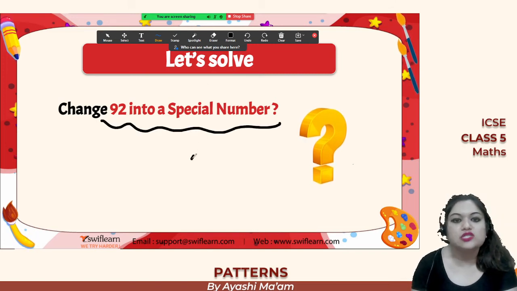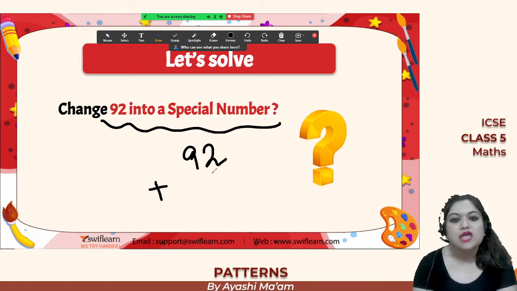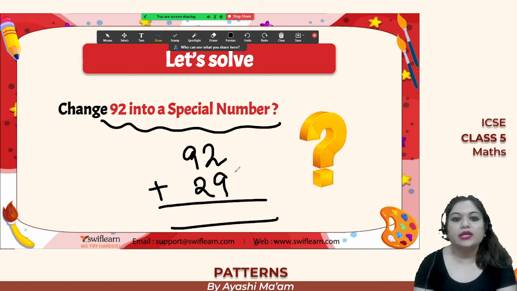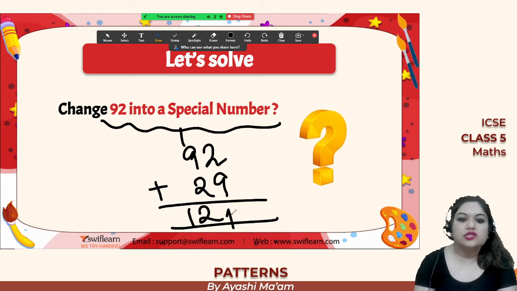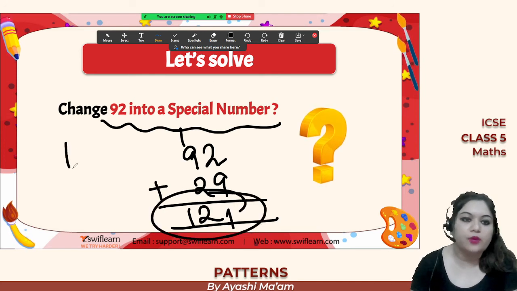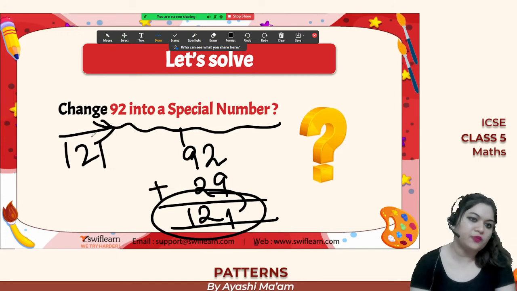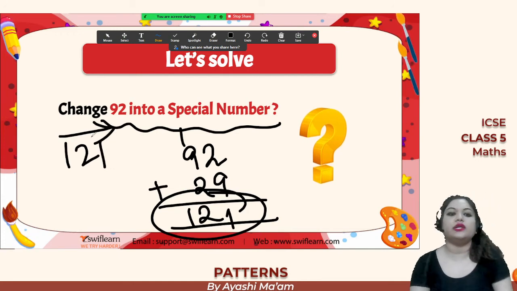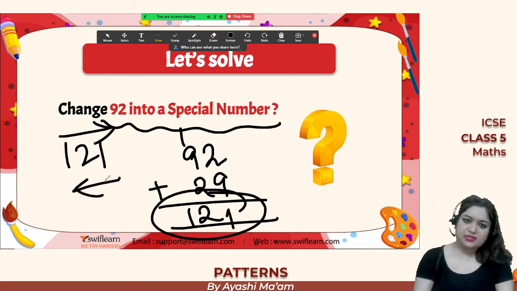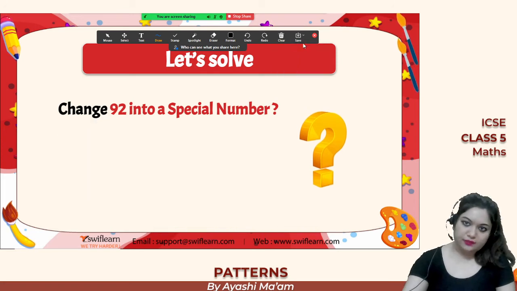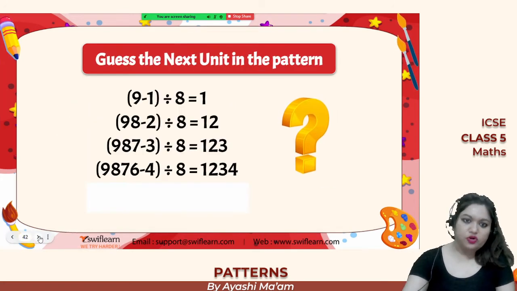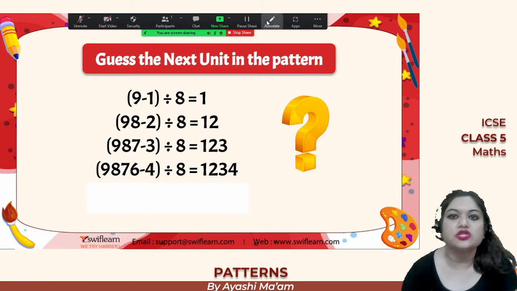Change 92 into a special number. So 92 plus, reverse this number, you will get 29. 2 plus 9 is 11, and 10 plus 2 is 12. So already this is a special number, because 121, if you read from the left hand side also, it is the same. If you read from the right hand side also, it is the same. Therefore, we changed 92 into a special number.